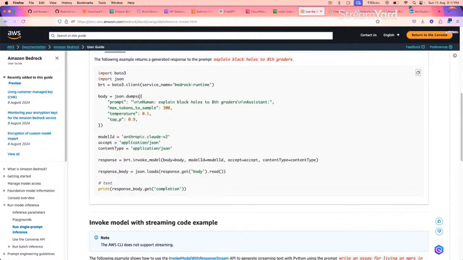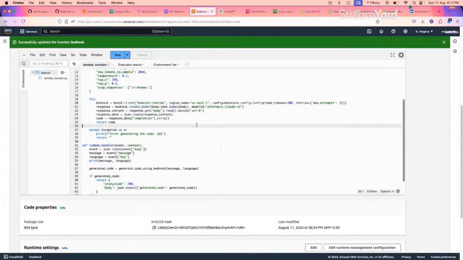So this particular part we have given in JSON format, and finally the content type, again it's JSON. Similar things are done here. We have our model, which is anthropic.claude-v2, and then the response we are getting with just a few formatting steps, and here we're returning the code that will be generated by this particular Bedrock application.